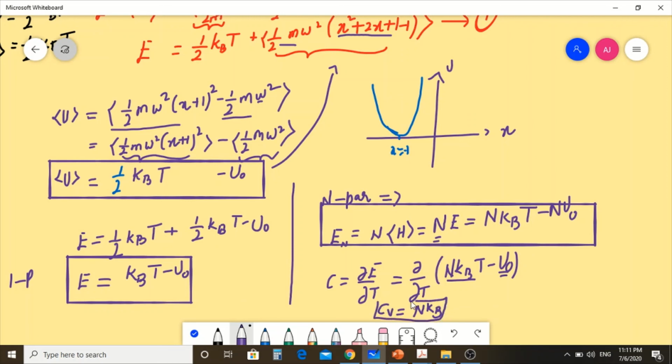They are asking in the unit of N kB, therefore Cv, in the unit of N kB, is simply equal to 1 times N kB, so Cv equal to 1.